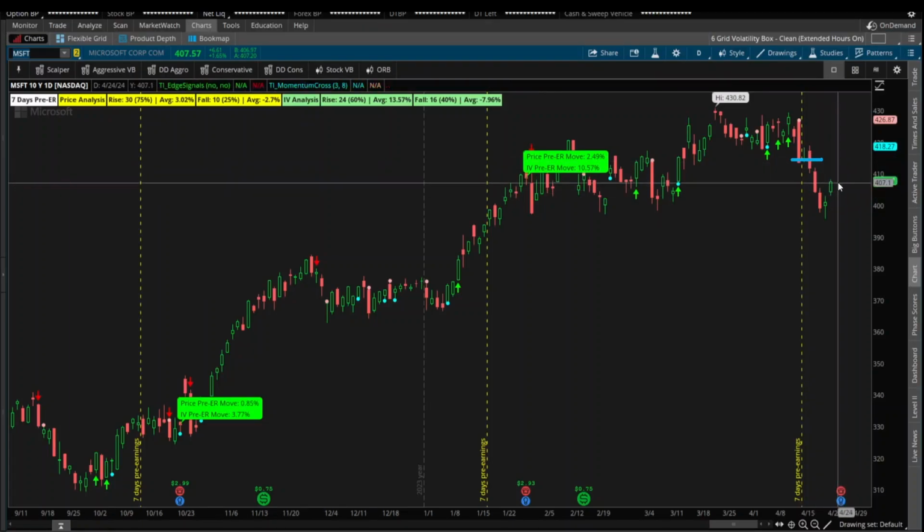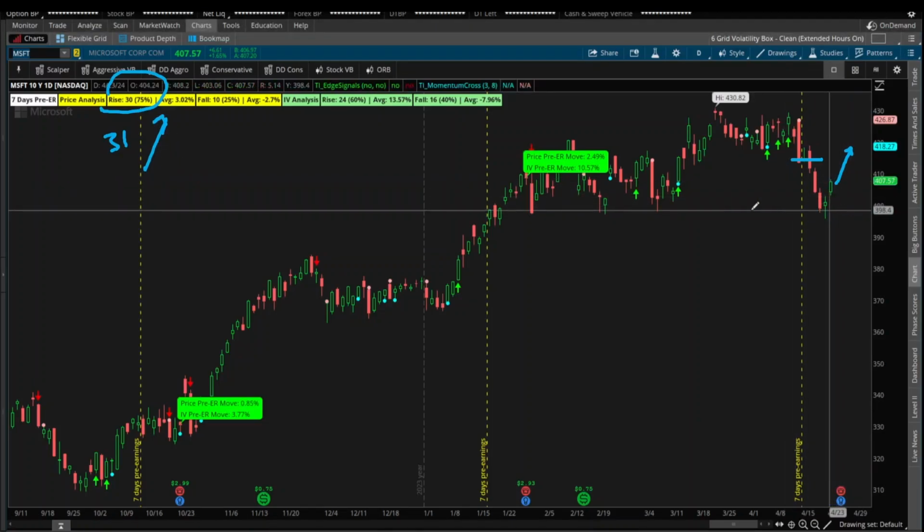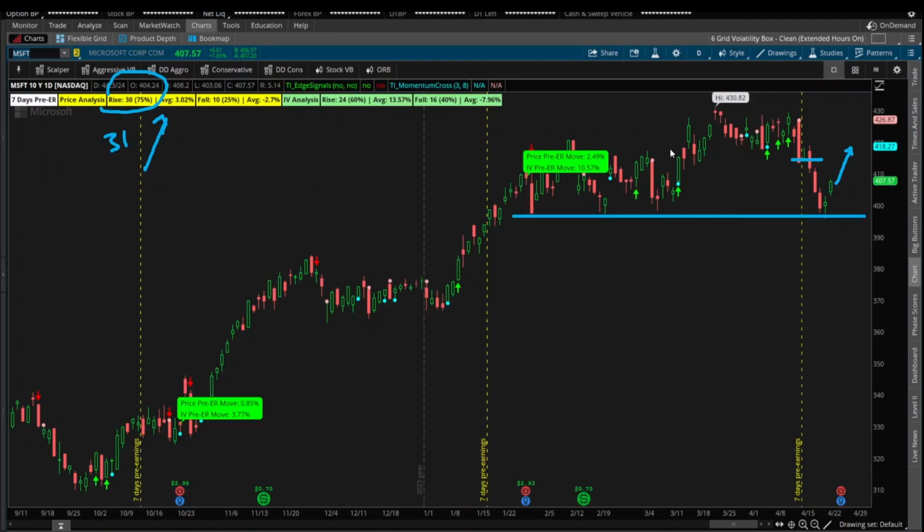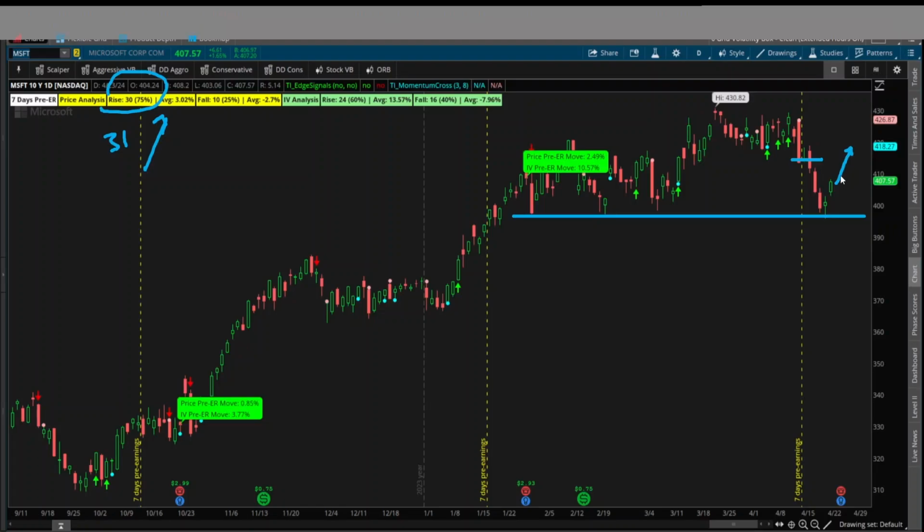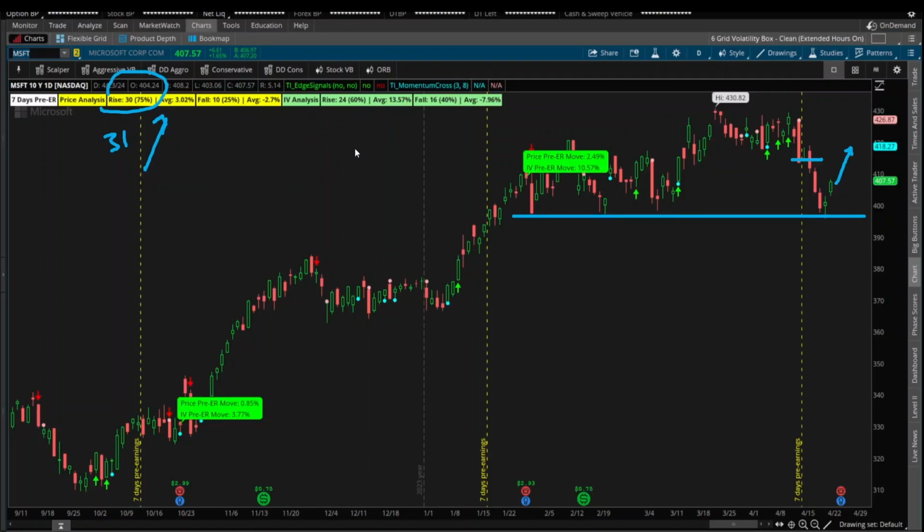So if Microsoft can get above 414.50, then we can see that this count would increase to 31, and we would have played essentially into this overall idea of Microsoft rallying into earnings. If we also look at a chart of Microsoft, this idea makes a little bit more sense, given that we're coming into previous support areas where you might expect to see some buyers anyways, and for that pre-earnings optimism to kick in.